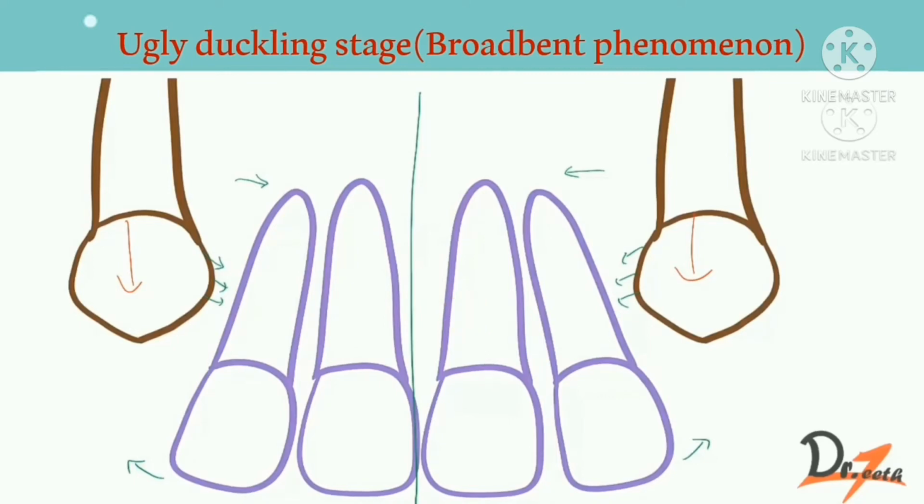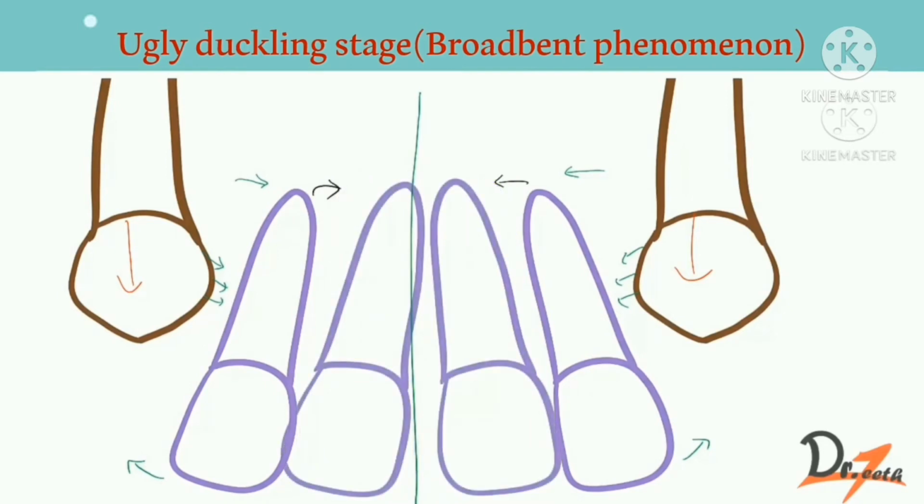The eruptive permanent canines displace the roots of lateral incisors mesially, resulting in the transmission of the force on the roots of central incisors, which also get displaced mesially. A resultant distal divergence of the crowns of central incisors causes a midline spacing. This midline spacing is described by Broadbent as the ugly duckling stage, as the children tend to look ugly during this phase of development.